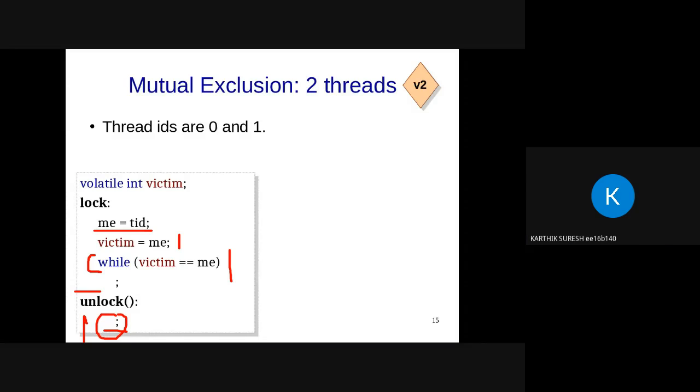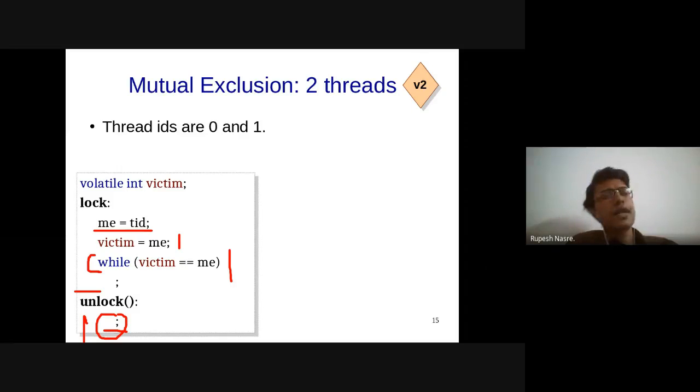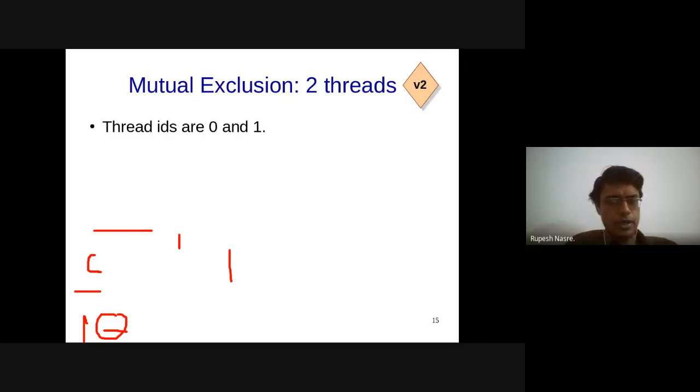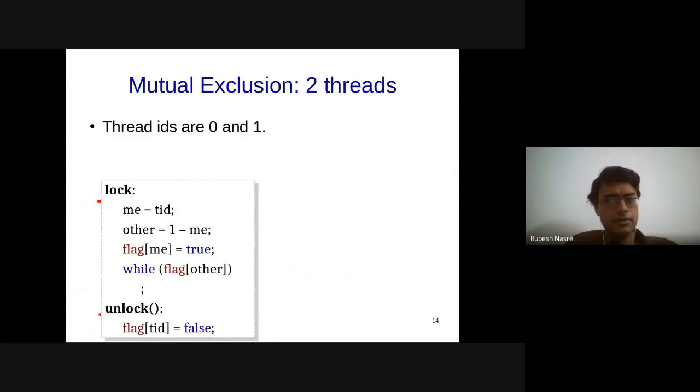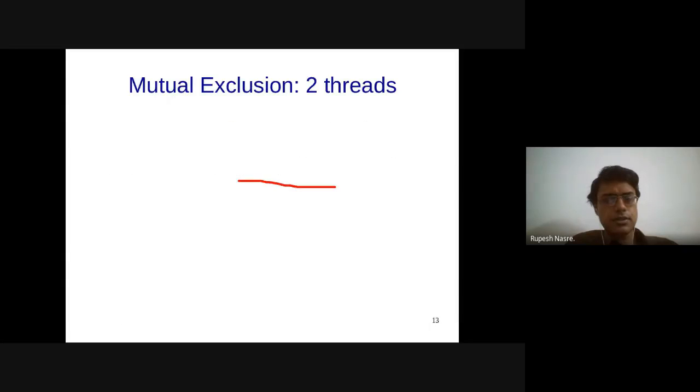Sir, how is this different from the first flag example? Not version 1, the one that we had done before, where you only had a single variable flag. It's actually, yeah, I think it's actually the same. You're right. This is, so let me see. I'll just go back. We had that flag. This.